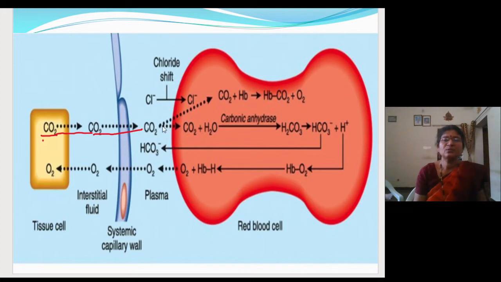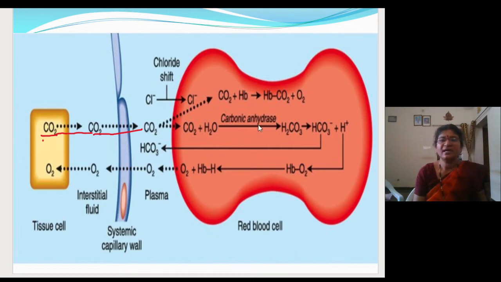So some 7% will get dissolved in the plasma. 23% will get bound with the hemoglobin. Here it is given hemoglobin to form the aminohemoglobin. And the rest 70% will get combined with the water.